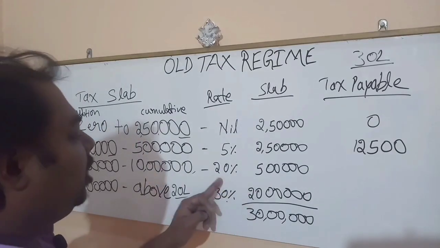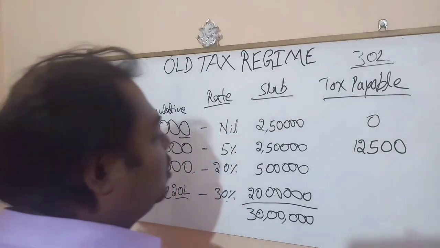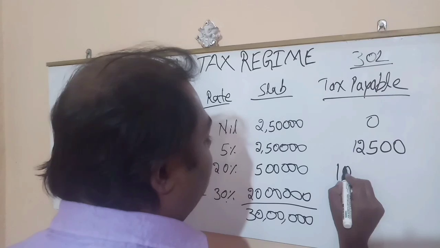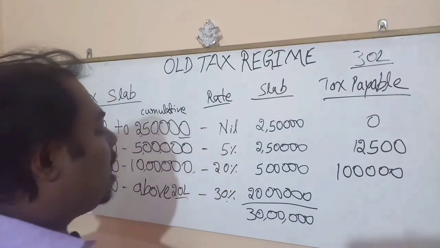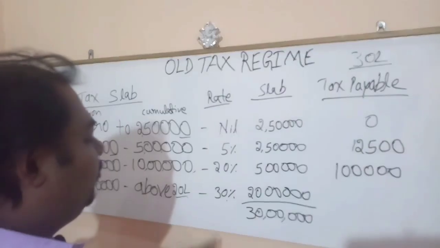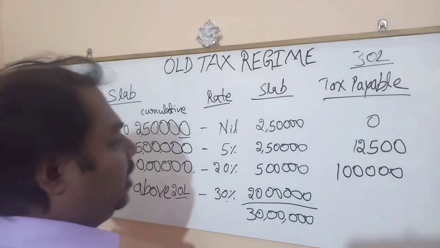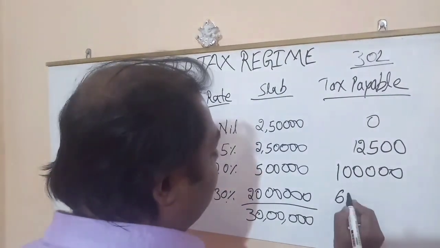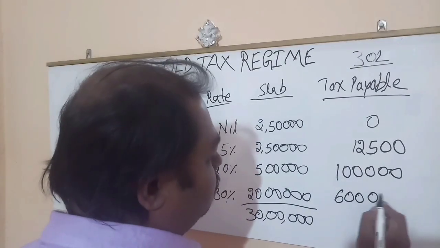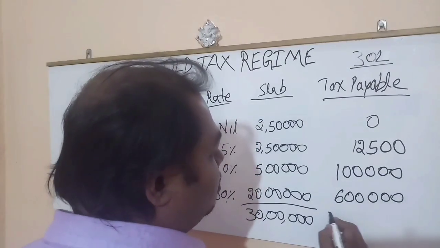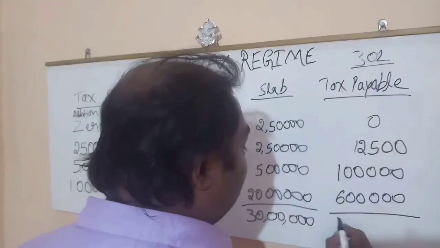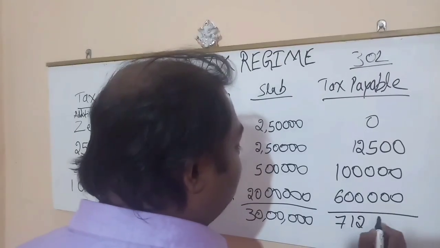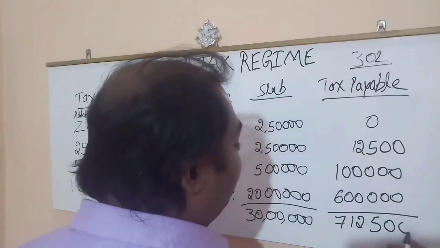On 5 lakh we are going to pay 20% tax. It amounts to 1 lakh. On the balance 20 lakh, we need to pay 30%. It comes to 6 lakh. So if we add all these three, it will come to 7 lakh 12,500.